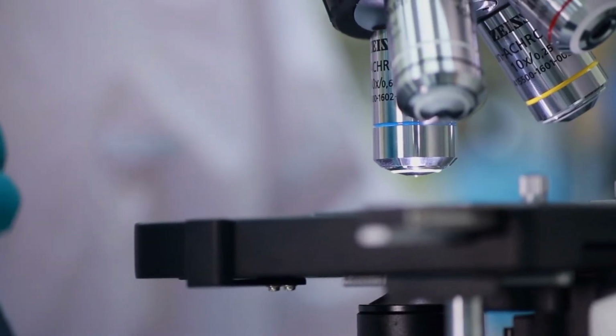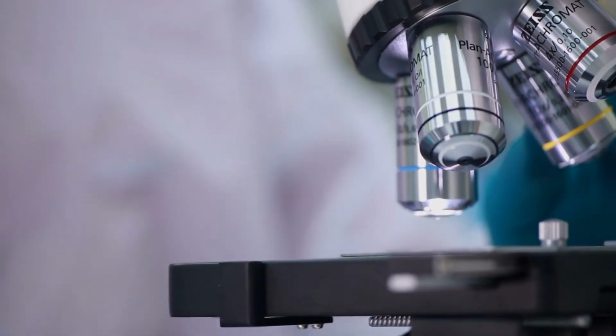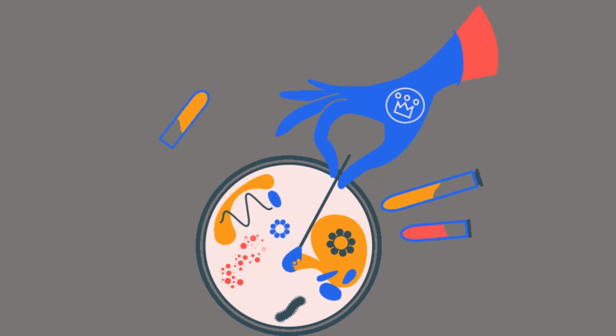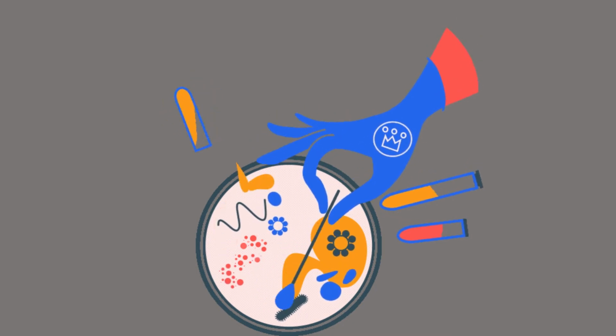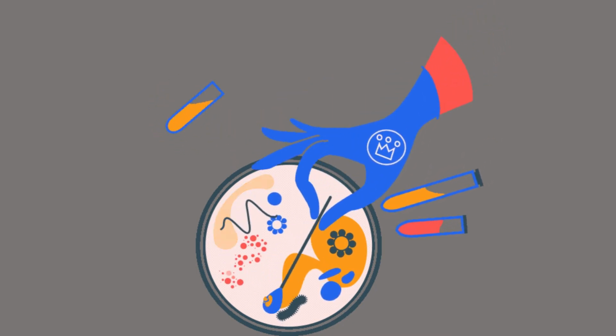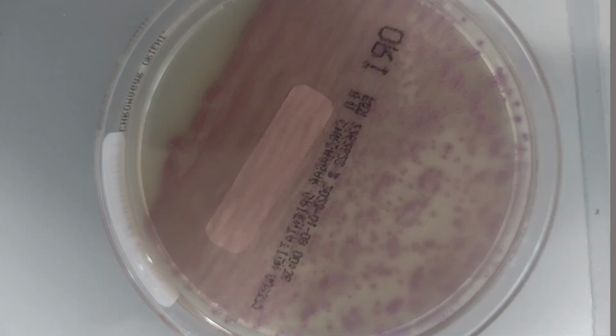The second test your GP can request is urinary microscopy. A high WBC indicates infection. Third is urine culture. Your GP will ask you to produce a urine specimen, which can be sent to microbiology. When your urine is cultured, bacterial growth can be detected from the agar, and this will be a confirmation that you have a UTI. Urine culture helps your GP to determine which bacteria is the cause of your UTI.